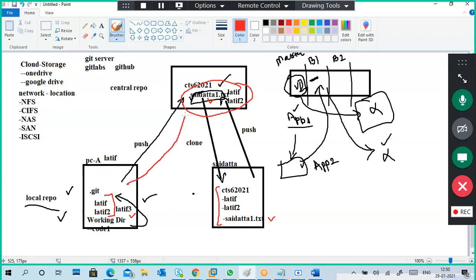Now again, in my local PC in this folder, I created one more file. I'm trying to push it again, and I am getting an error. Why am I getting the error? Understand the differences, then you will understand Git. See the picture.